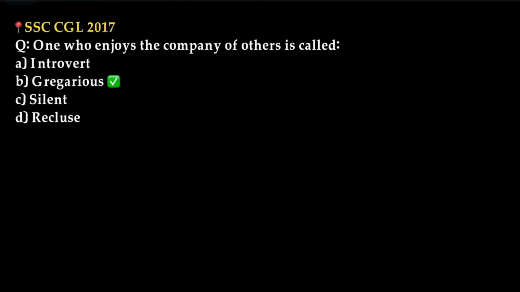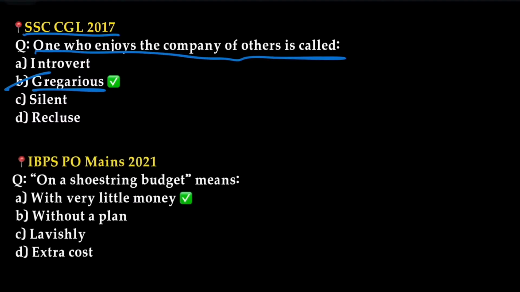Next was asked in SSC CGL 2017. One who enjoys the company of others is called gregarious. A sociable person is called a gregarious person. The next question was asked in IBPS PO Mains 2021, which is an idiom question. On a shoestring budget means with very little money.